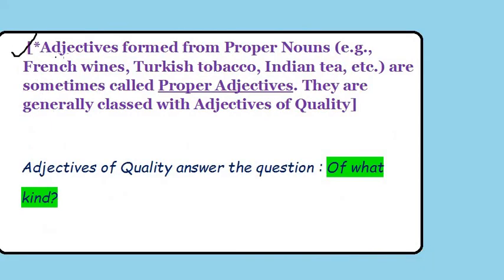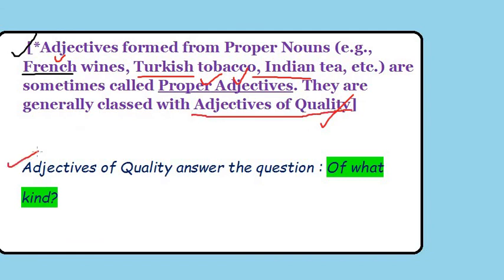The note is: adjectives formed from proper nouns, for example French wines, Turkish tobacco, Indian tea, etc., are sometimes called proper adjectives. They are generally classed with adjectives of quality. From France to French, French wines; from Turkey to Turkish, Turkish tobacco; from India to Indian, Indian tea. Here these are proper adjectives, but we generally class them among adjectives of quality.